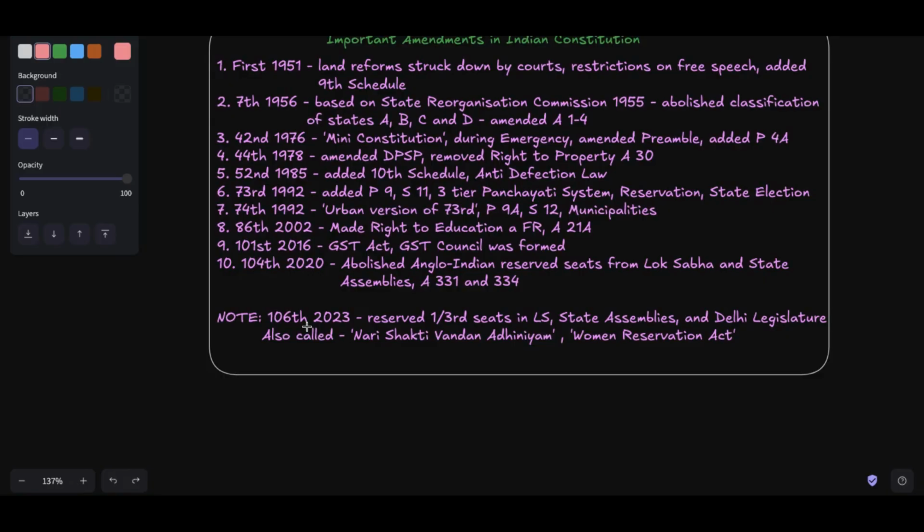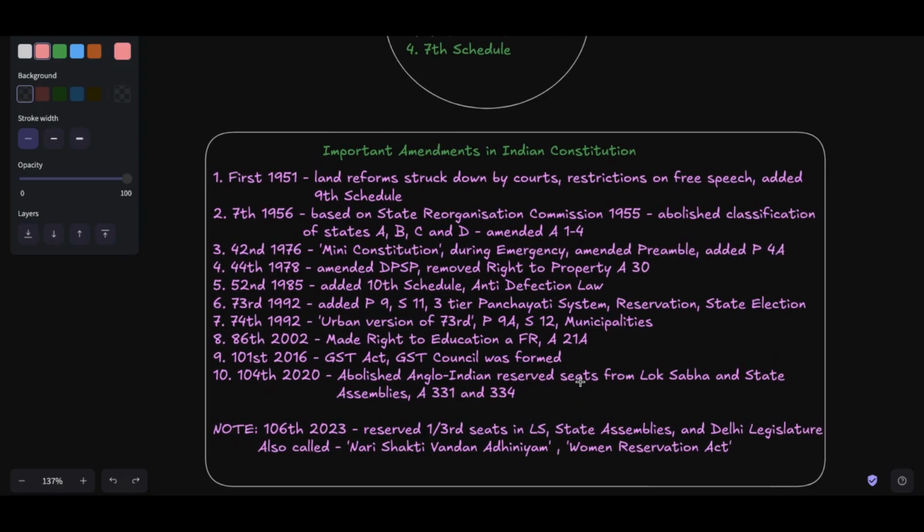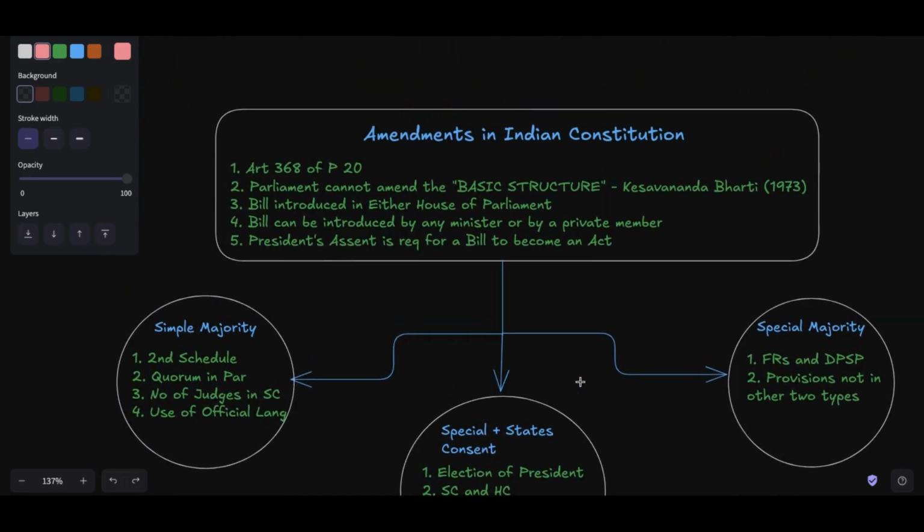Then comes our latest amendment act, that is the 106th Amendment Act 2023. It reserved one-third of seats in the Lok Sabha, state assemblies, and Delhi legislature for women, right? And it is also called Nari Shakti Vandan Adhiniyam or Women Reservation Act, right? So these were the important amendments in our Indian Constitution, right?